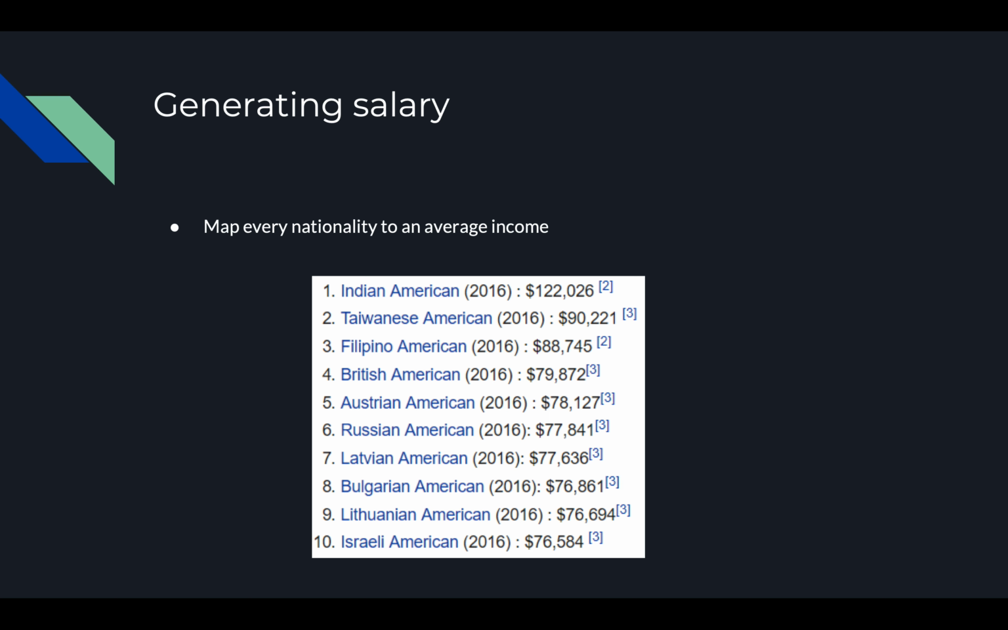Now that we have a network that predicts your ethnicity based on your name, we map your ethnicity to an average salary. Based on Wikipedia data from 2016, the highest earning ethnicity was Indian Americans, making $122,000 on average, second being Taiwanese Americans, making $90,000 on average, and so on and so forth. So basically, we're predicting an ethnicity and mapping that ethnicity to a predicted salary.